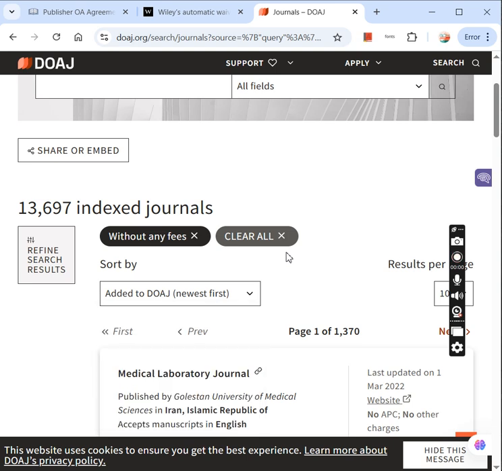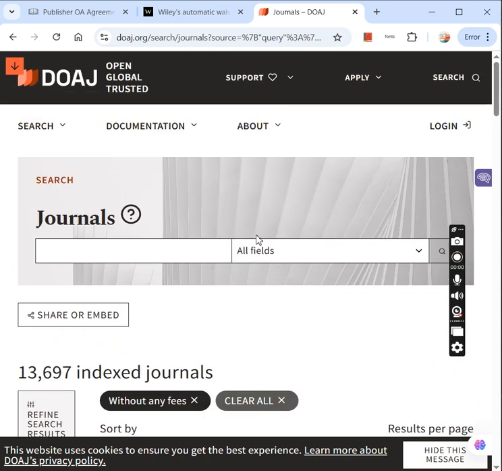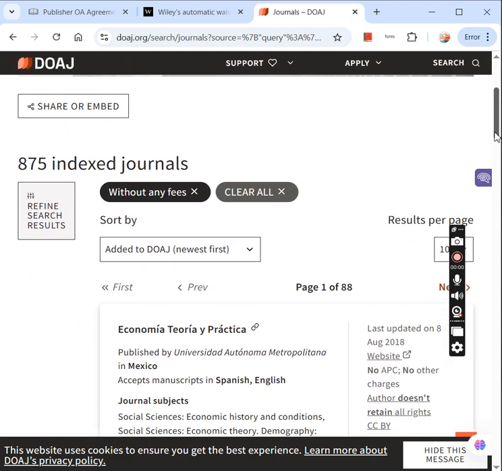You can also sort it, and if you want, you can also limit it to some field. For example, I want to limit it to economics. So it is giving me 875 indexed journals which are without any fees.